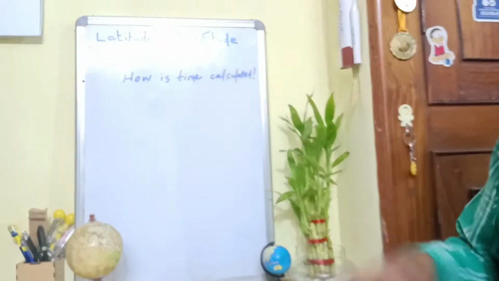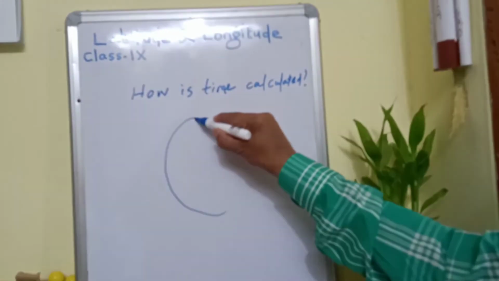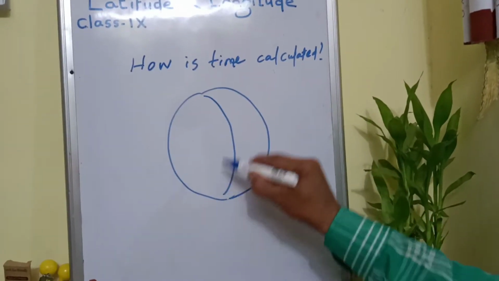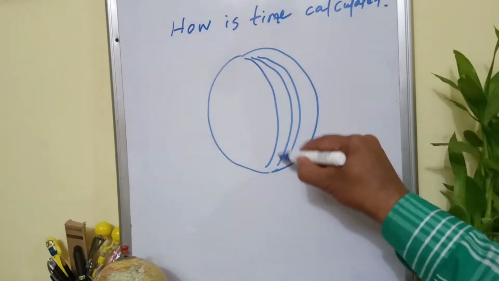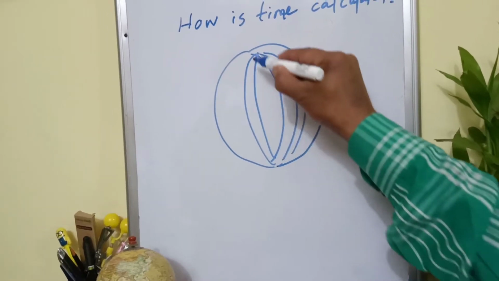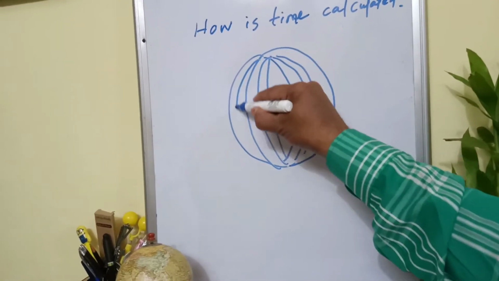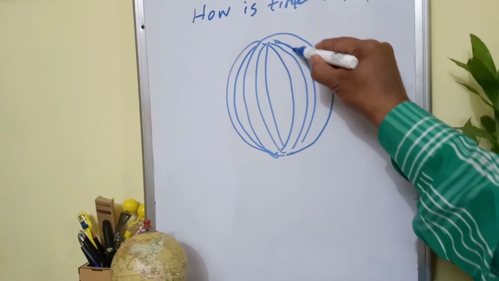Now, how is time calculated? You know children, Earth is a spherical object, it manifests 360 degrees, and all the longitudes are drawn at 1 degree interval. As such, we have 360 longitudes. Clear? Now see, longitudes are drawn on the globe, and they are equispaced, at 1 degree interval.